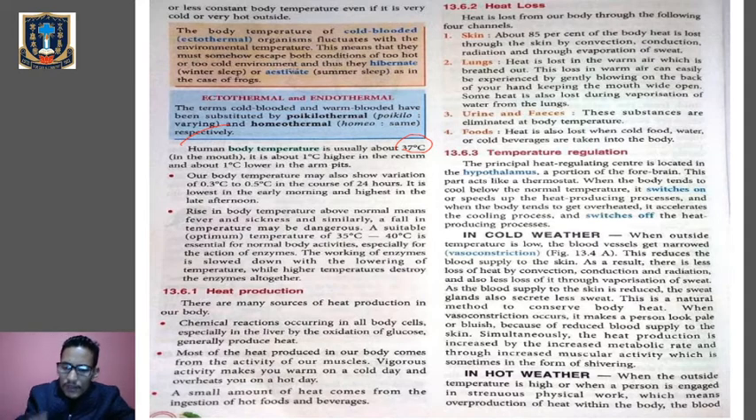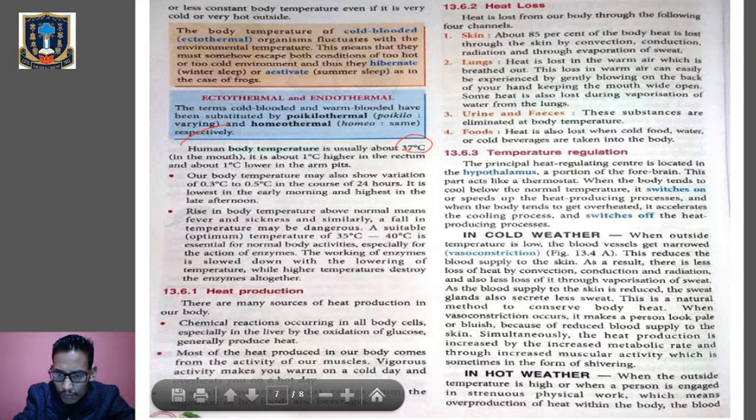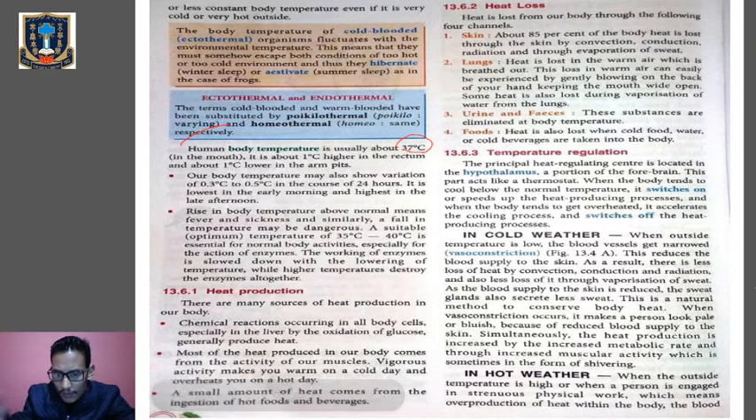Okay, simultaneously the heat production is increased by the increased metabolic rate, because we have to move to the other sources of heat production. So when the vasoconstrictions are going on in order to conserve the body heat, at the other time we have to increase heat production, and the heat production is mainly being carried out by an increase in the metabolic rate and through increased muscular activity. That means when we are feeling too cold, we go shivering, and that shivering causes vigorous contraction of the muscles, which will generate heat.